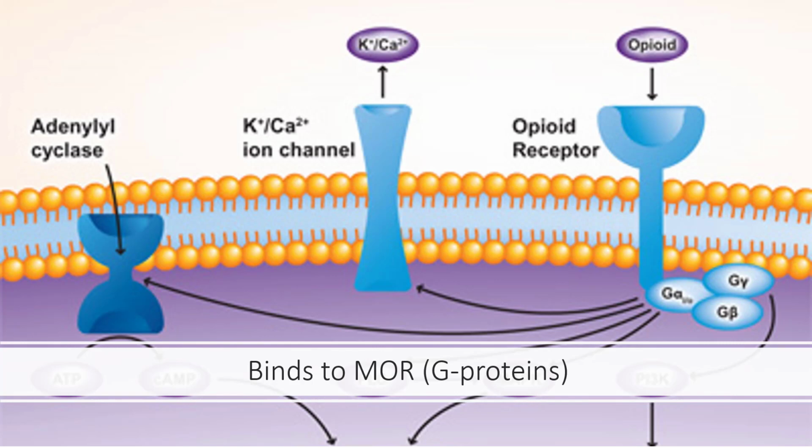So what would be the effect of opening potassium channels? Well, when the potassium channels open, the potassium is going to leak out, but in what direction? Remember how this works: 3 sodium out, 2 potassium in. So the potassium is located inside the neuron, and as the potassium leaks out, it actually makes it harder for the action potential to fire. So the neuron is less likely to fire, thus creating the depressant effect.